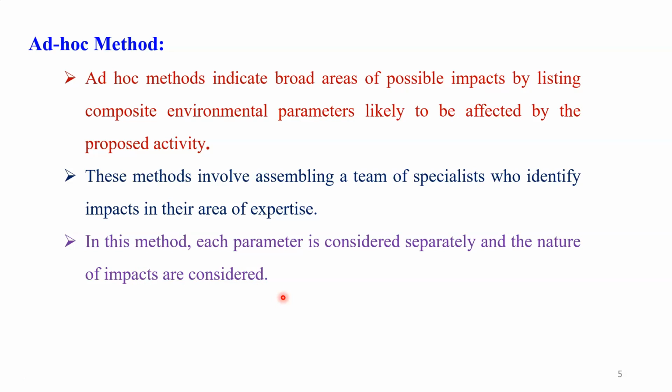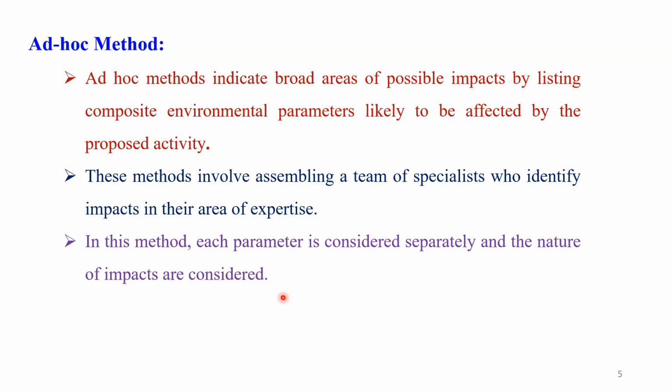For example, let us see, one ecologist participates in that team. What is he going to do? He assesses that project from an ecological point of view. What will be the impact of it? It may be a positive or a negative impact that we are going to observe on the ecology, on the various components. That thing he is going to assess through this method.